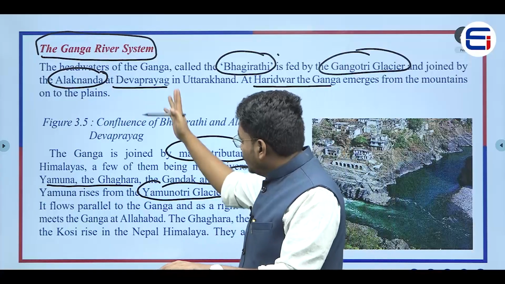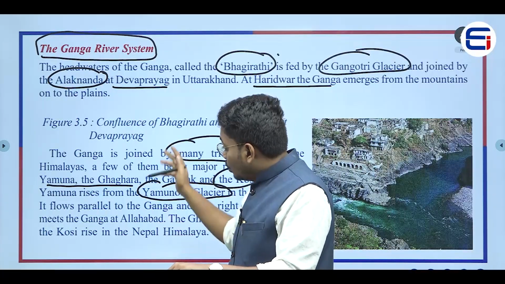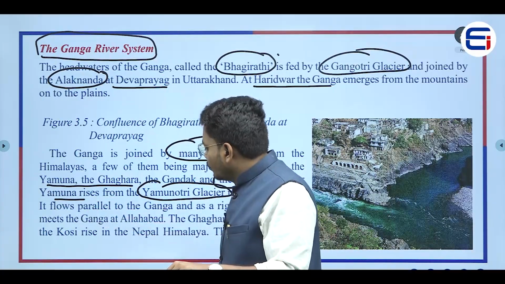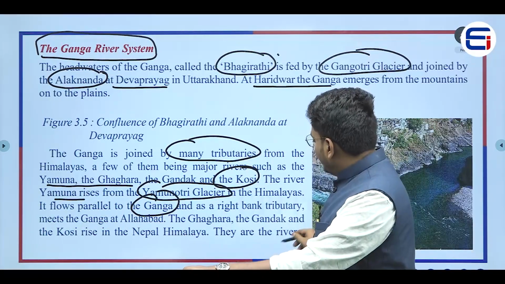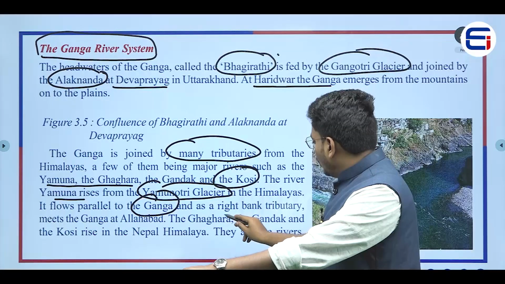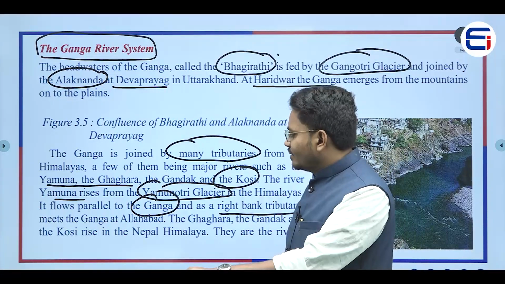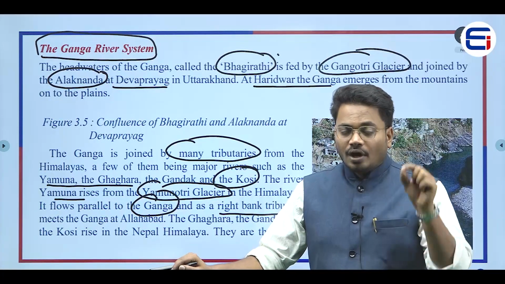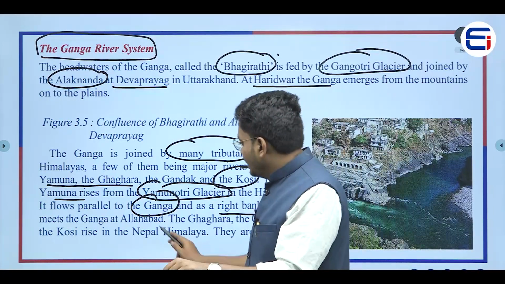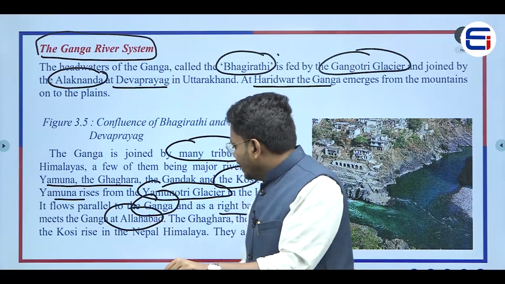The Yamuna flows parallel to the Ganga river, and it is called a right bank tributary. The Yamuna joins the Ganga at Allahabad.